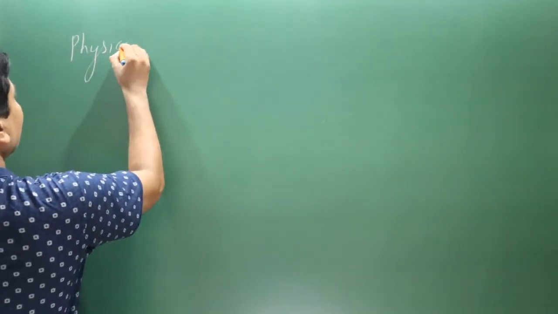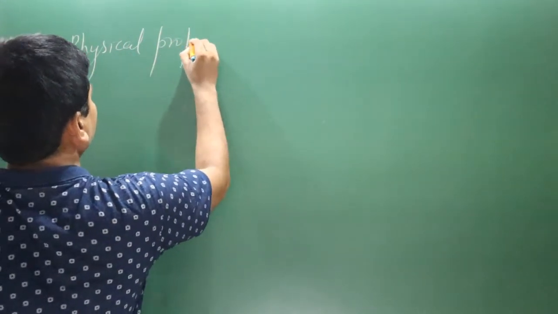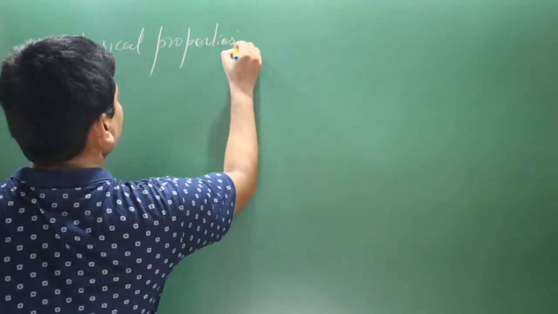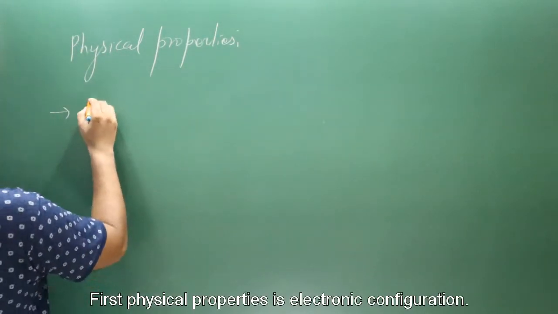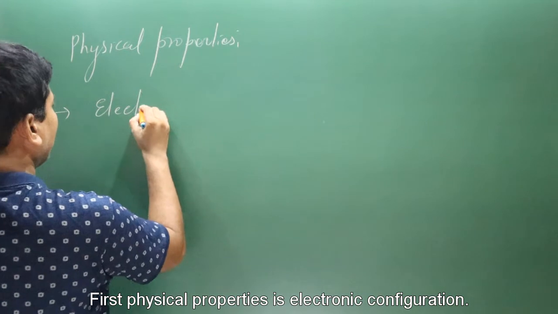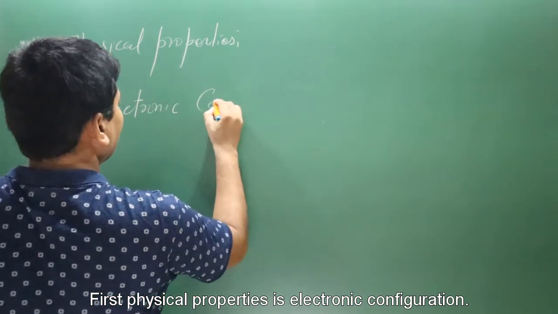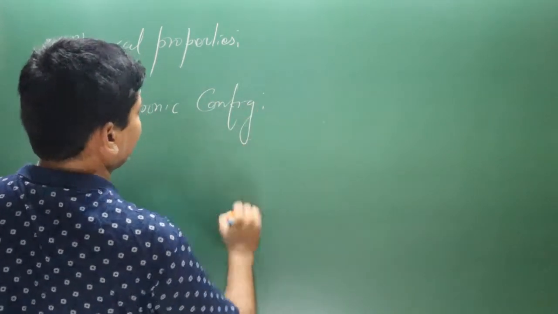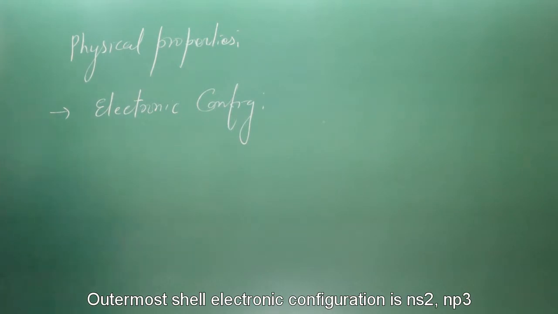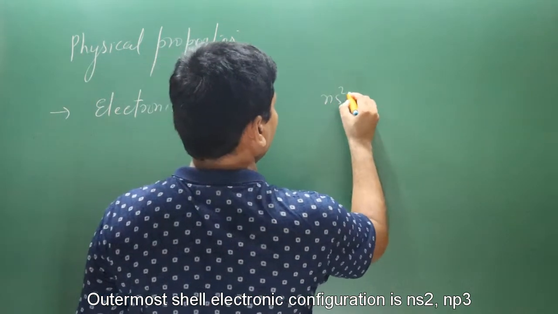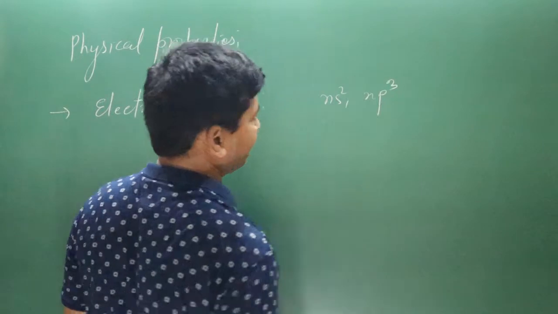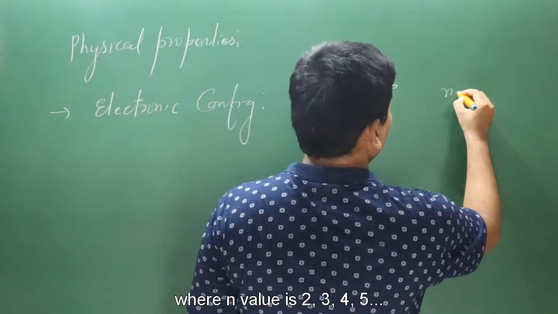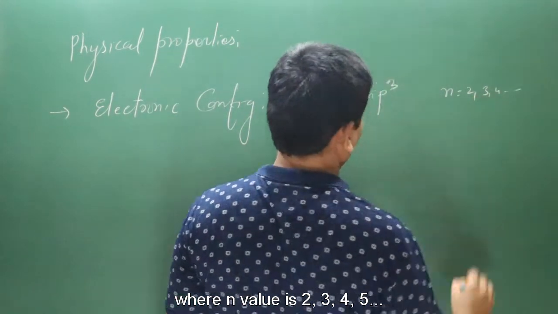We have the physical properties of these group elements. The first physical property is electronic configuration. The outermost shell electronic configuration is ns2 np3, where n value is 2, 3, 4, 5 and so on.